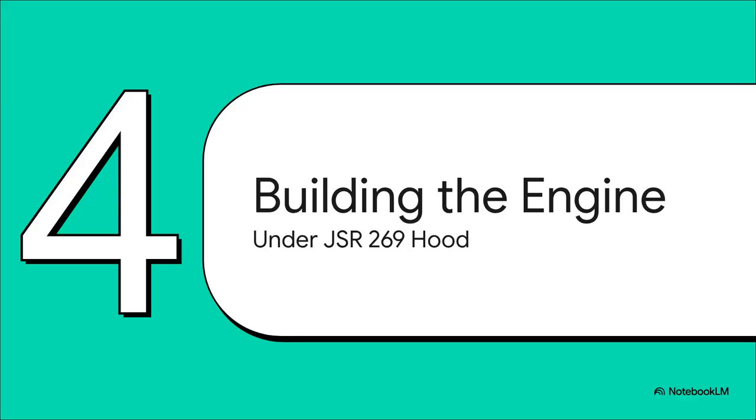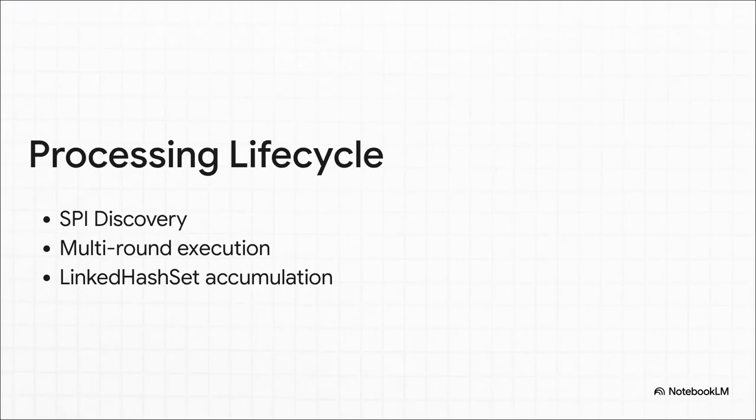Which brings us to Section 4, Building the Rules Engine. Let's take a quick look under the hood of JSR 269. So, when the Java compiler fires up, it discovers the processor via SPI and executes it in multiple rounds. During these rounds, VibeTags accumulates the annotated elements. Now, a highly critical design choice here is the use of a linked hash set. Think about the massive pain of non-deterministic builds. If you used a standard hash set, your config files would randomly shuffle their rule order on every single compile. That would result in massive, totally useless Git diffs, which, let's be honest, would absolutely infuriate your code reviewers. Linked hash set preserves the exact insertion order every single time.